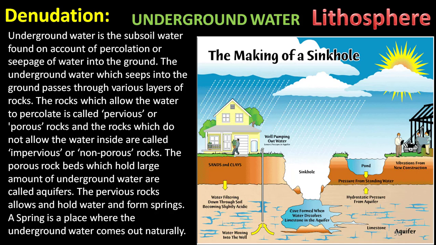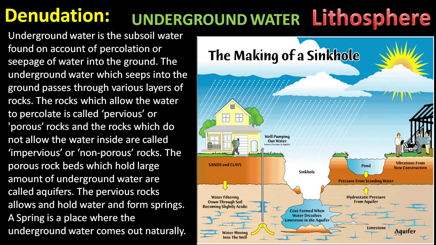The rocks which allow the water to percolate are called pervious or porous rocks, and the rocks which do not allow the water inside are called impervious or non-porous rocks.